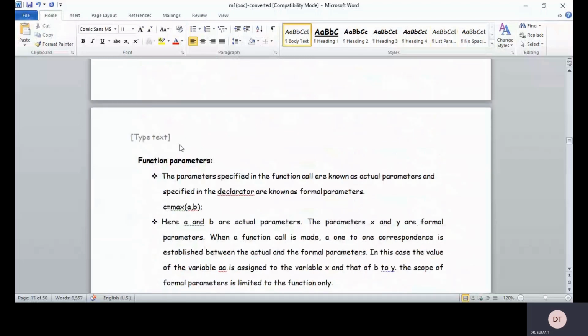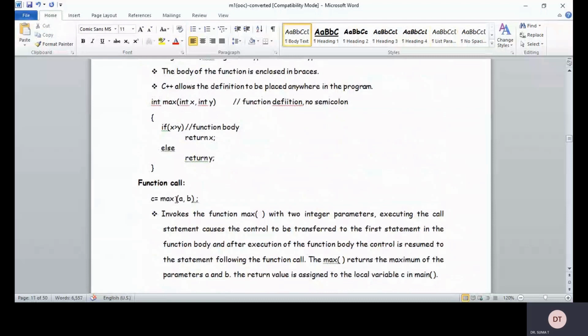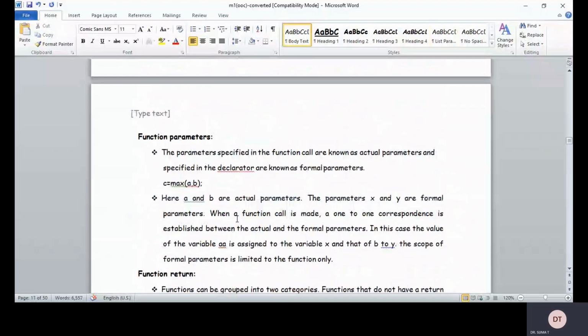Then come to the function parameters. Say a and b are called what? Parameters, because they are present inside the parentheses. That is the reason they are called parameters. The parameters specified in the function call are known as actual parameters, and those specified in the declarator are known as formal parameters. As I already mentioned, actual parameters and formal parameters.